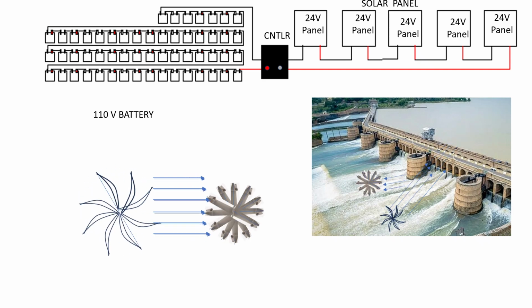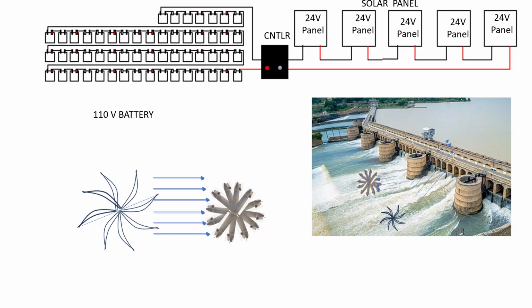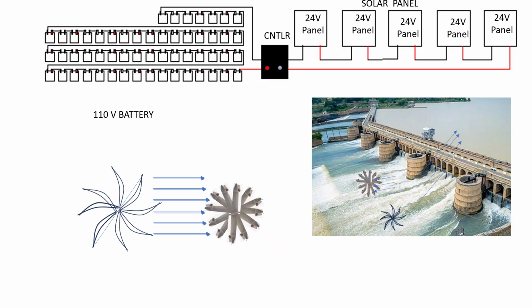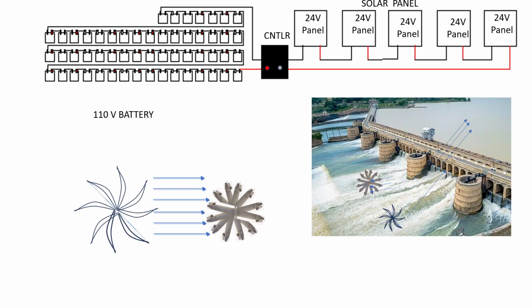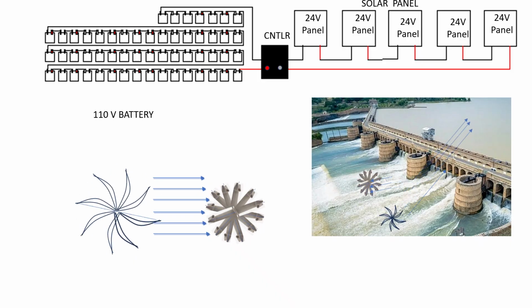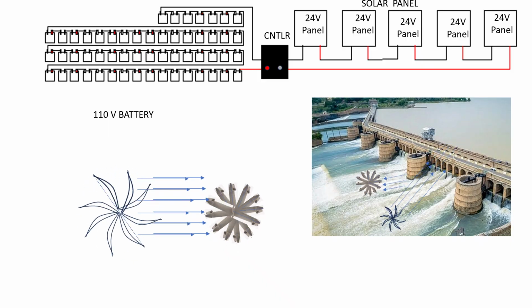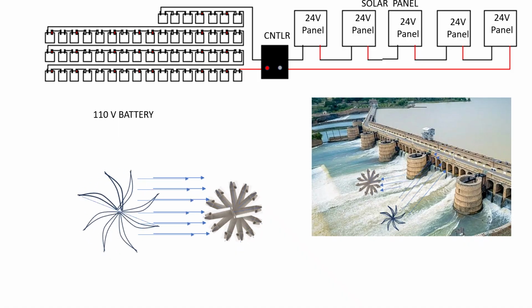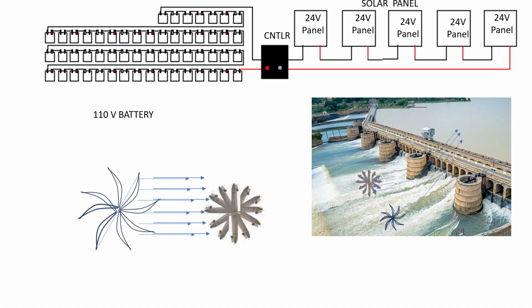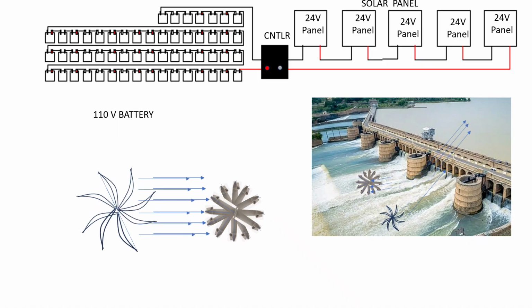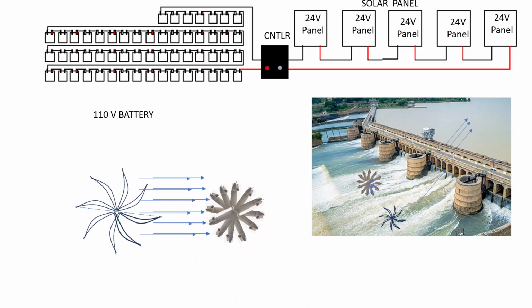By another form we can store it, and then again we can get the electricity from that form. That loss is a question. Some portion of this energy will be lost. Energy cannot be lost, but it will go somewhere else.